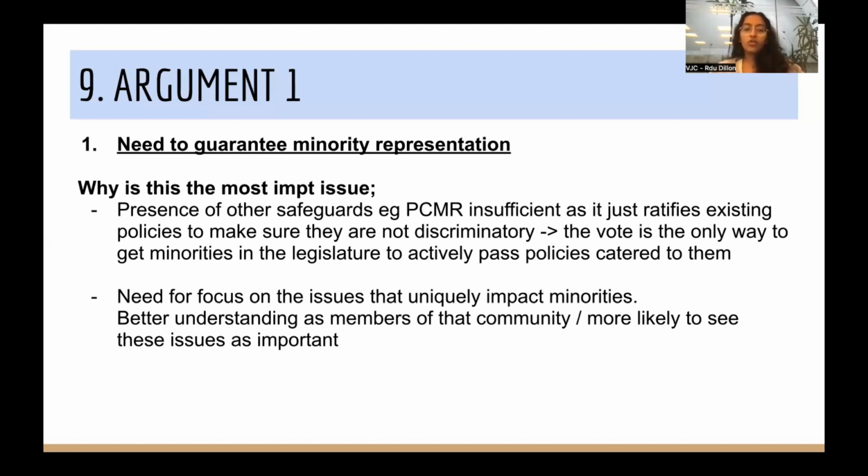So also worthwhile to explain why this won't happen anyways. And I think it's that the need for focus on the issues that uniquely impact minorities. And this is something that candidates from those communities will be better able to push for, perhaps because they grew up with these individuals, they're more likely to care about them because they better understand the struggles. Other candidates might care, and we think they do, but we think the degree to which they care, the degree to which they understand will necessarily be different by virtue of the fact that they are not members of that community. So here you have a better understanding of the needs of these people.